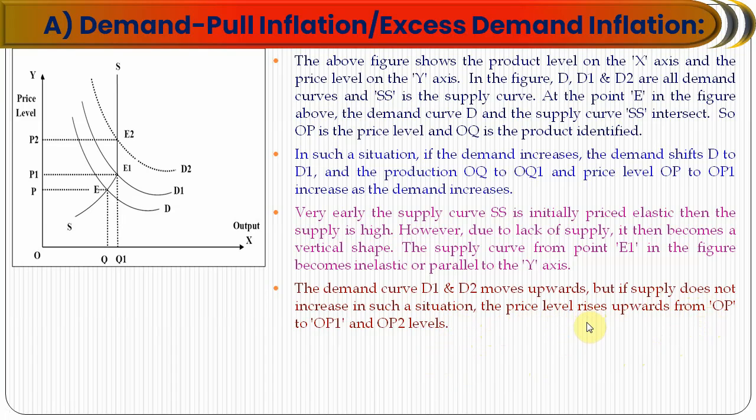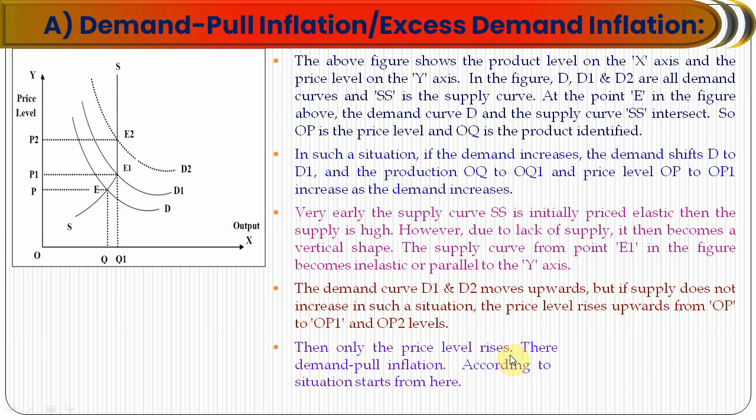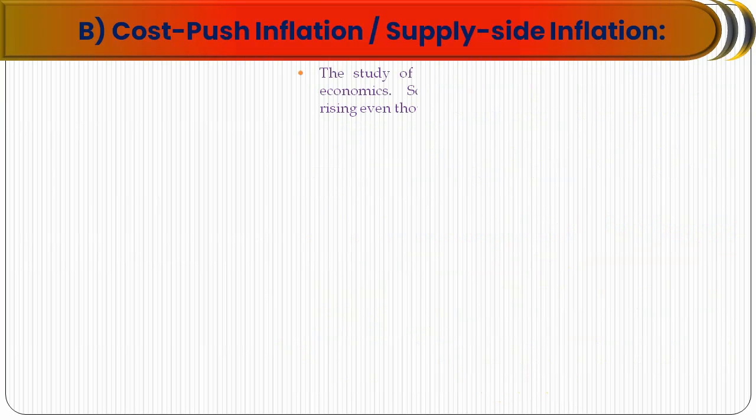In this situation the price rises upward to OP1 and OP2 levels. So only the price level rises. Therefore inflation after E1 is demand pull inflation according to Keynes. True inflation starts from here. The next is about cost push inflation.